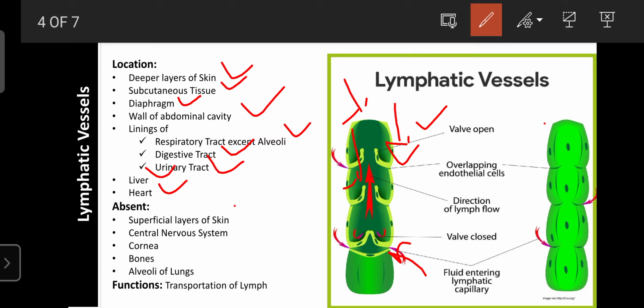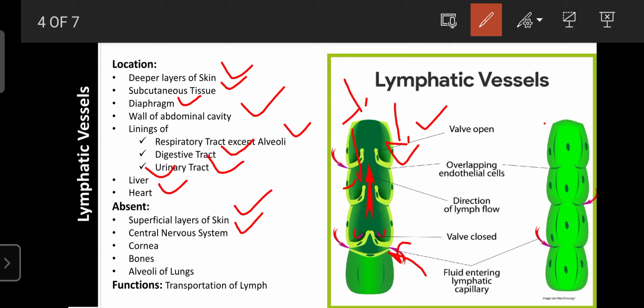Okay. Now regarding the absence of lymphatic vessels: they are not present in the superficial layer of skin. From the superficial layer of skin, waste material is removed only by sweating, not with the help of the lymphatic system. Lymphatic vessels are also absent in the central nervous system. This is one of the beneficial effects, otherwise the cerebrospinal fluid could easily drain into our body. That's why special precautions are made.